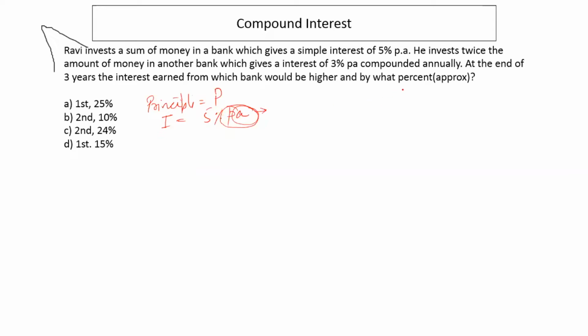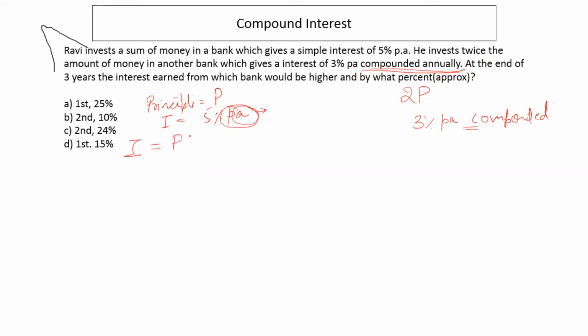So anyway, he invests twice the amount of money in another bank which gives an interest of 3% per annum compounded annually, right? So we'll take a hint from compounded annually that this is a compound interest. This has to be solved using compound interest formula. At the end of 3 years, the interest earned from which bank would be higher, and by what percent approx, right? So interest earned here is at the end of 3 years.